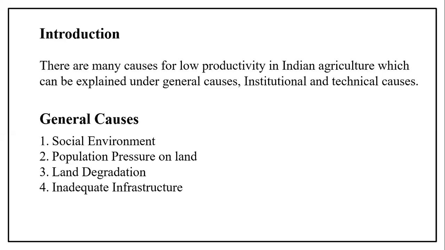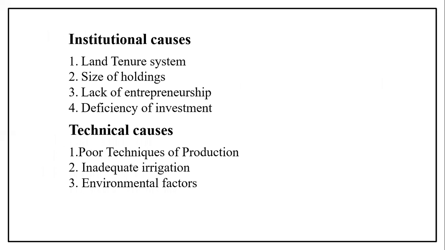And next we'll see institutional causes. What are these institutional causes? In these institutional causes, you can remember the land tenure system. What is this land tenure system? Before that, the zamindari system was there. It was a highly exploitative zamindari system. It drained out the capacity.